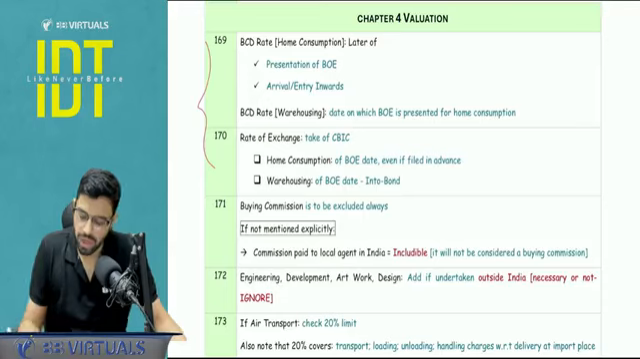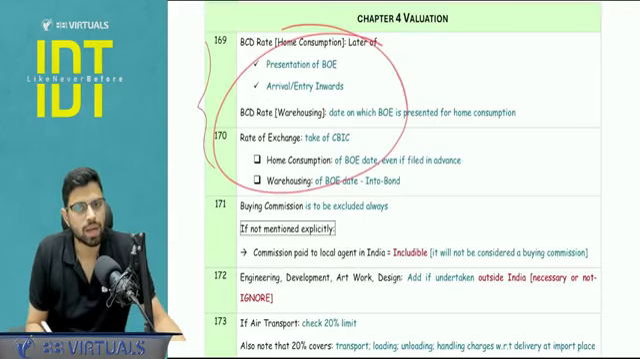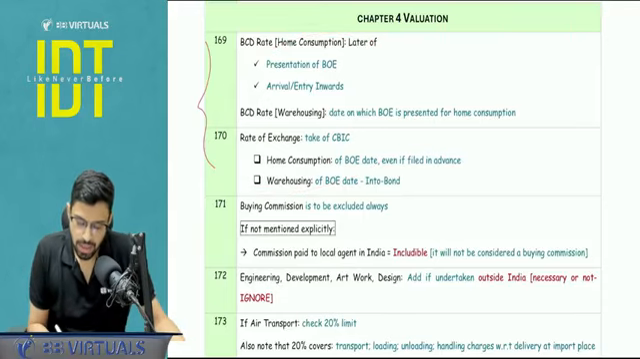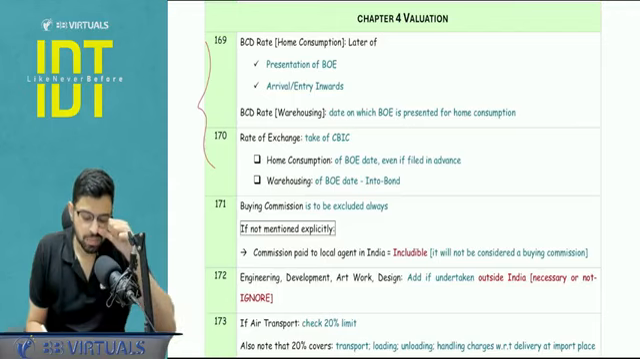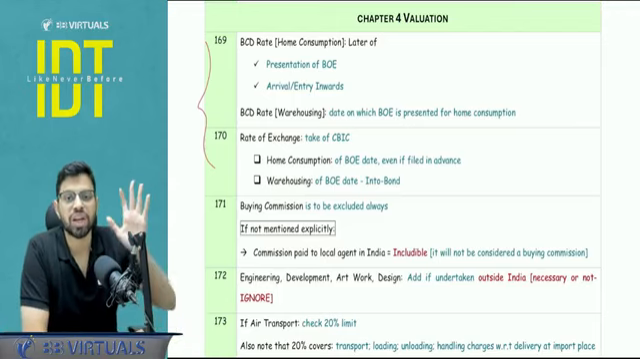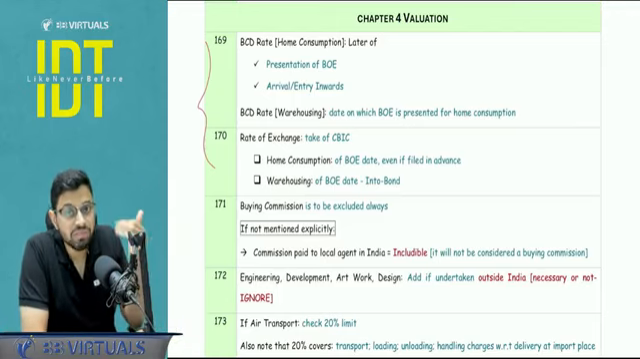So this is a quick coverage of that, because if you commit an error in this, your answer is not going to match, you will not get marks. So see, when we talk about home consumption, the BCD rate I want is fresh. In Hindi we say taza taza, means fresh rate I want.